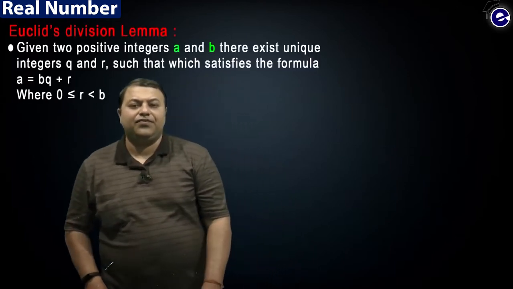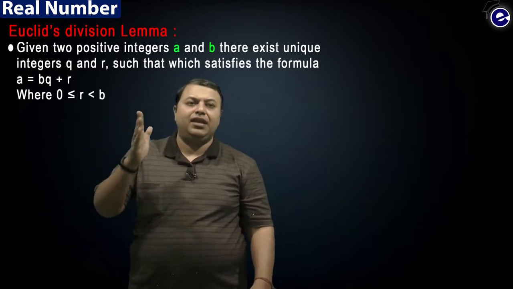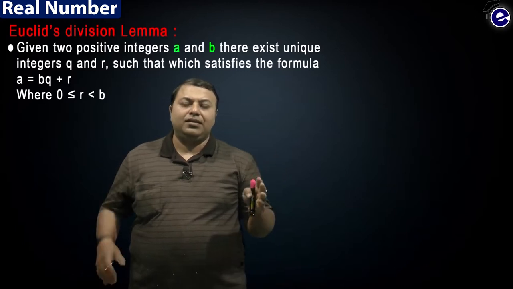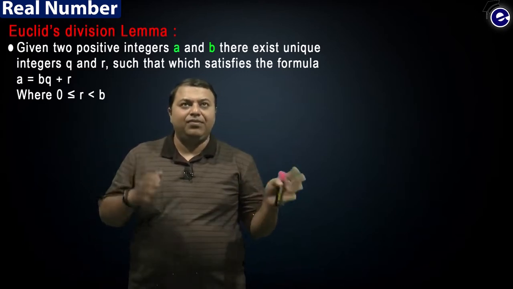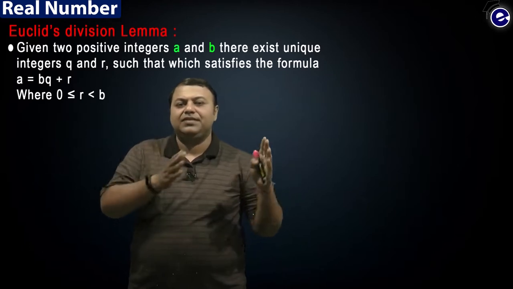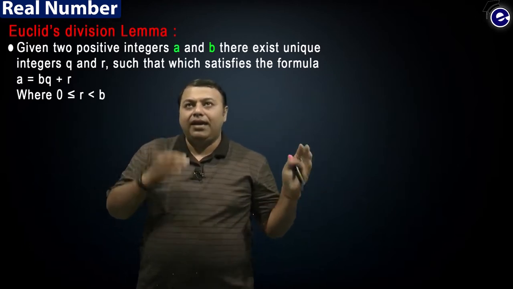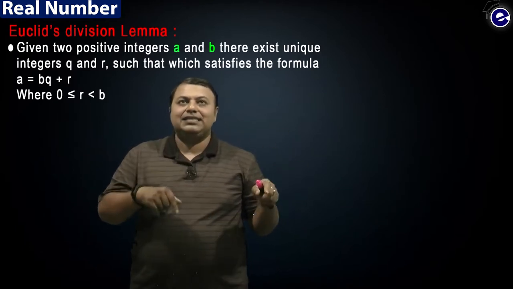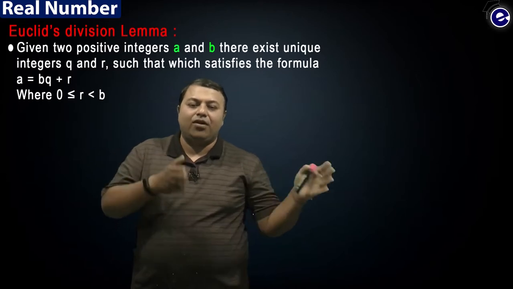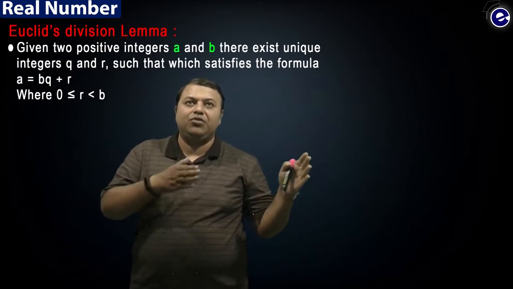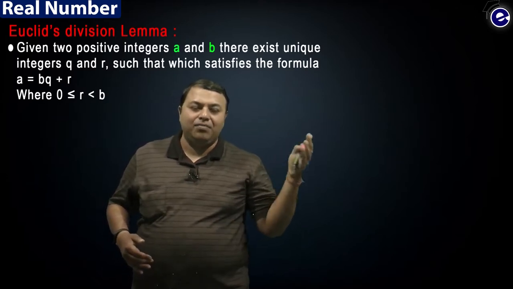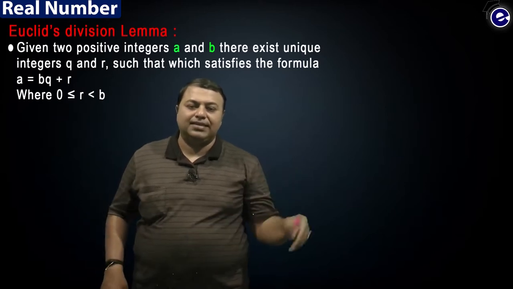The first theorem, or the first definition, on your screen is about Euclid's division lemma. What is Euclid's division lemma? Basically it says that given positive integers a and b, there exist unique integers q and r which satisfy the equation a equals bq plus r, where r lies between 0 and b, where 0 is included and b is excluded.